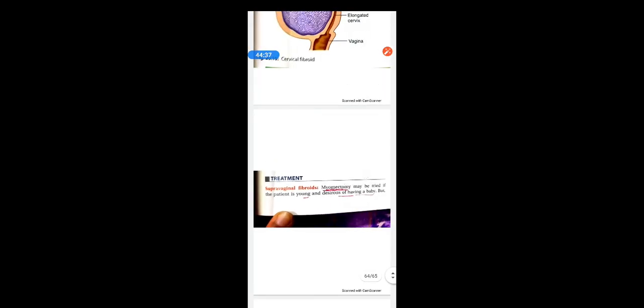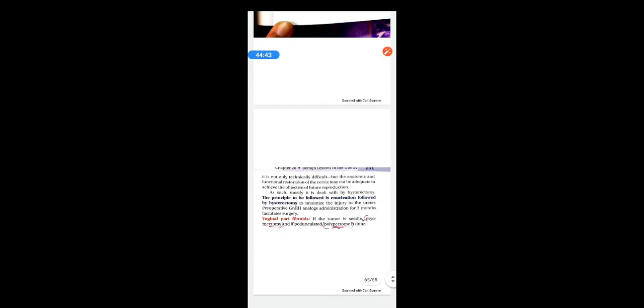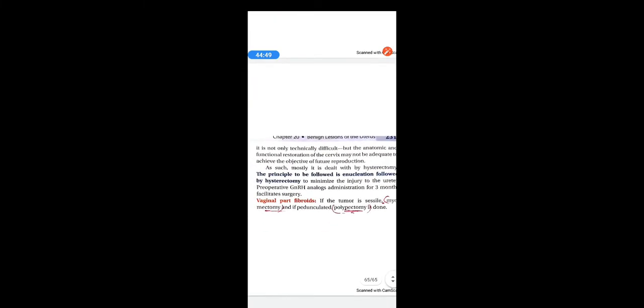Coming to the treatment of supravaginal fibroids, myomectomy may be tried if the patient is young and desirous of having a baby. But it is not only technically difficult, the anatomical and functional restoration of the cervix may not be adequate to achieve the objectives of future reproduction. As such, mostly it is dealt with hysterectomy. The principle to be followed is enucleation followed by hysterectomy to minimize injury to the ureter. There are more chances of ureteric injury in cases of myomectomy for cervical fibroid, so you can go for enucleation of the fibroid first, followed by hysterectomy.